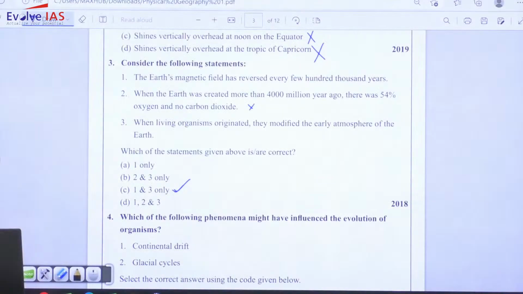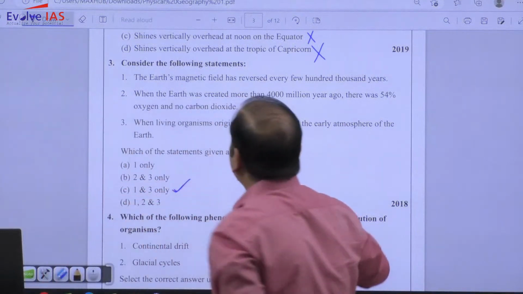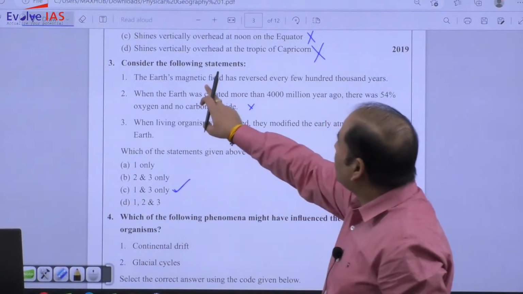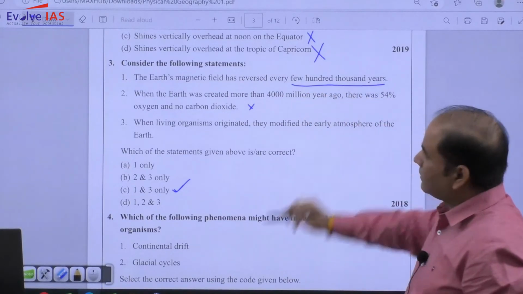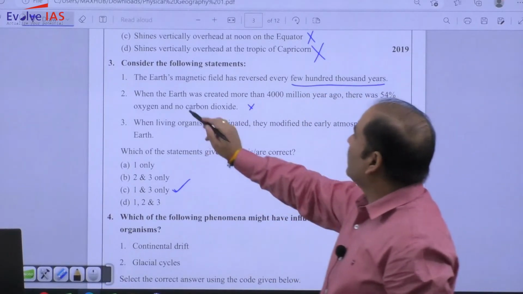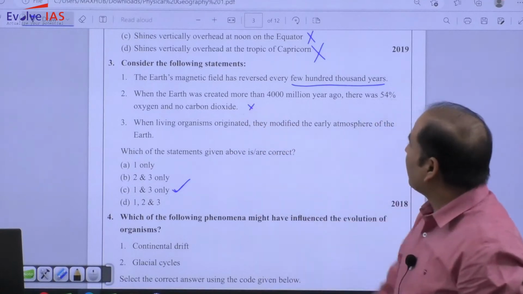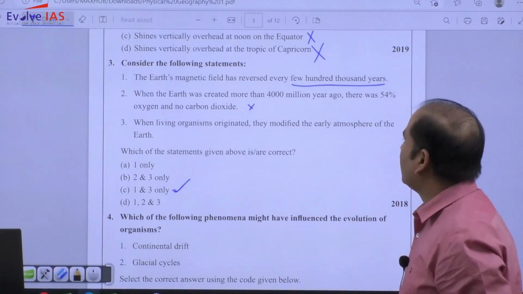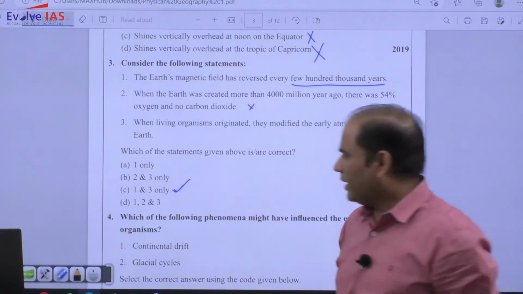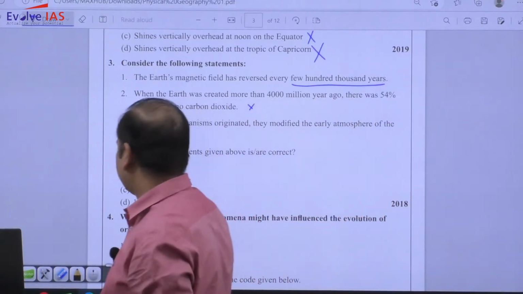Now if you look at the question, what was the question? Earth's magnetic field has reversed every few 100,000 years, correct? Let's move to the second statement: when the earth was created more than 4,000 million years ago, so the age of the earth is around 4.6 billion years.